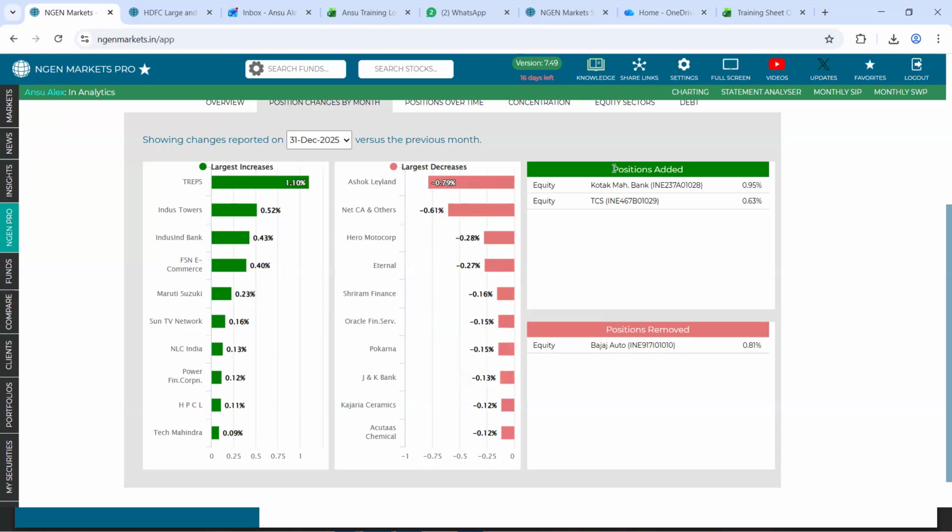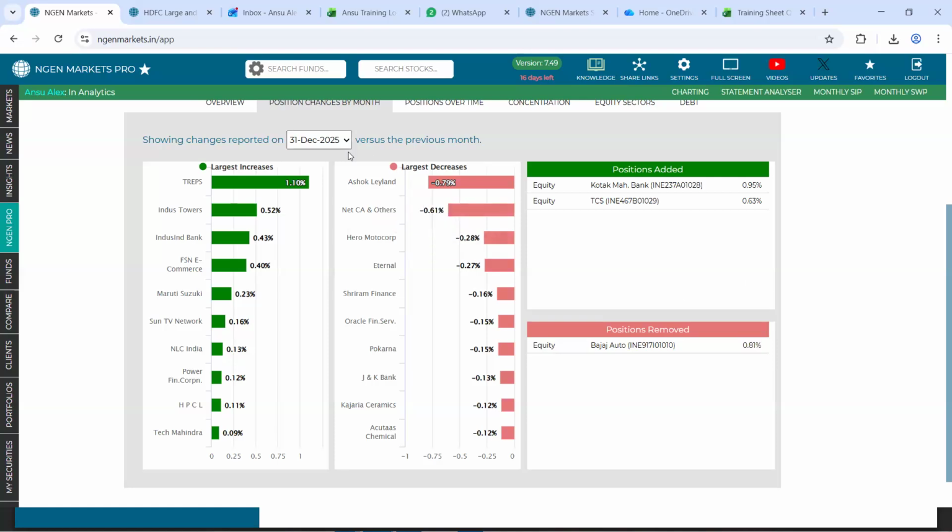Following that, if there are any new positions that have been added, we would show the name of that respective security and its allocation simply next to it. And in a similar way, if a specific position has been removed, it will come up in this section called position removed. Again, the data will be same. For example, Bajaj Auto has been removed from this fund's portfolio to an extent of 0.81%.